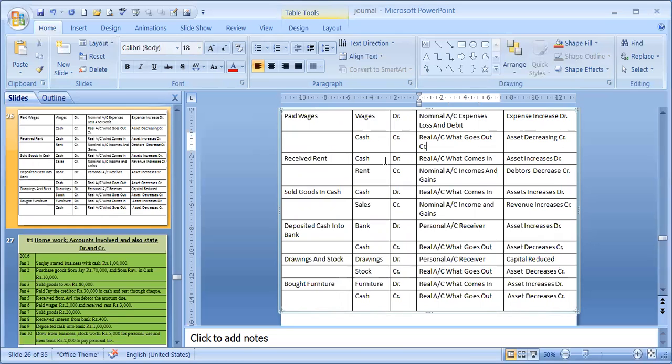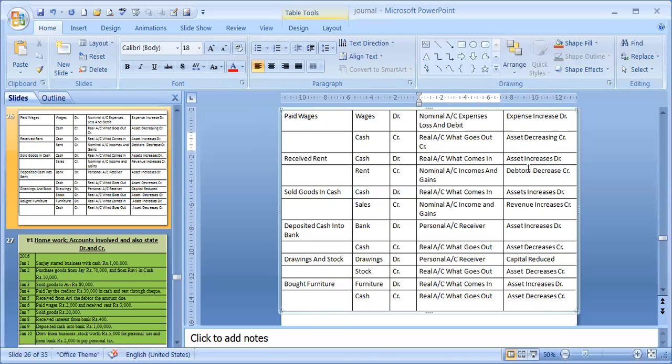Received rent, under golden rules. First of all, cash and rent, these two items are involved. Cash will be debited because real account: debit what comes in, and rent is credited because nominal account: credit all gains and incomes. Whereas under the modern approach, cash is increasing means asset is increasing, so the asset account is debited.